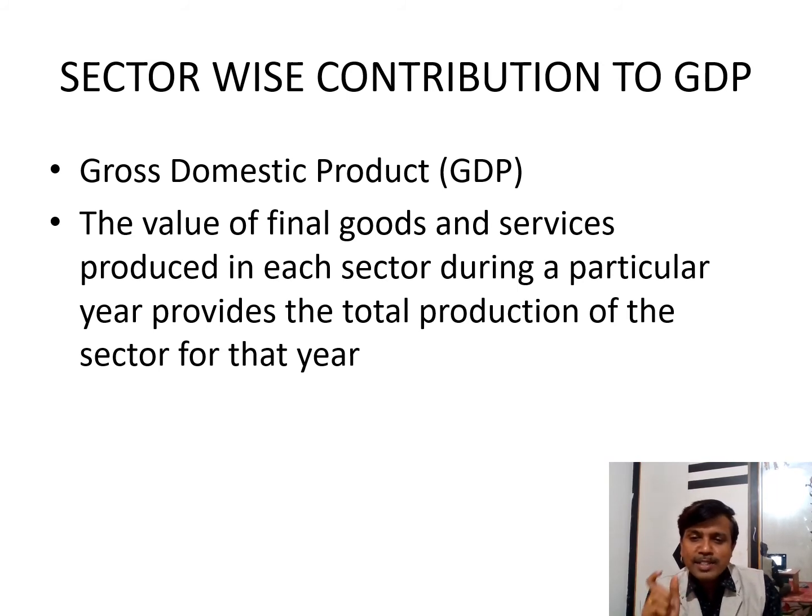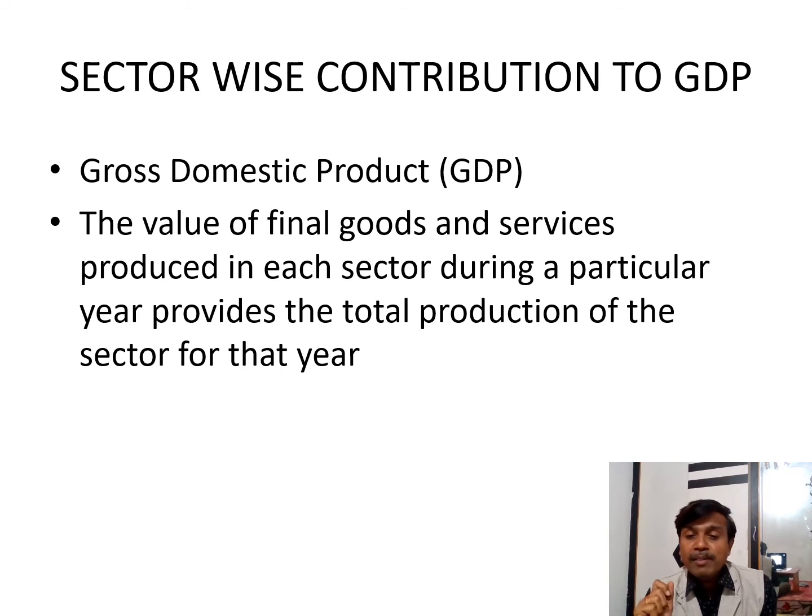Final goods in the sense finished goods that have come out of the boundary of production. This is what we call final good. Raw material we don't consider because it can be used in the next financial year also. That's why to measure national income, GDP, we consider only final good.